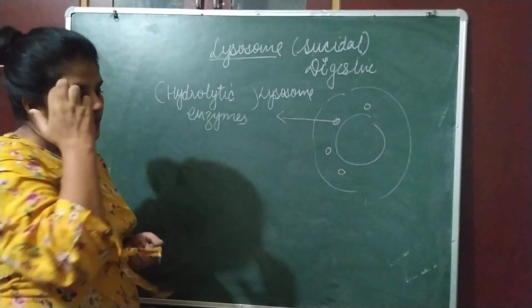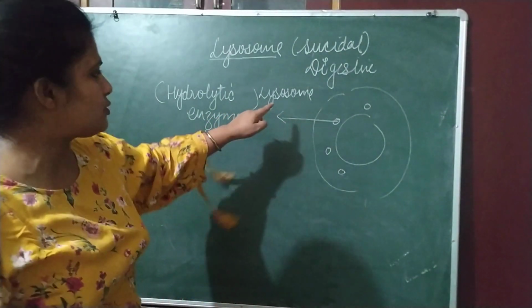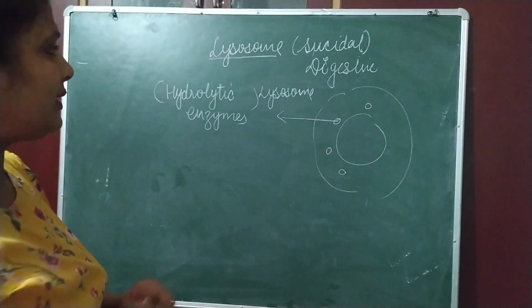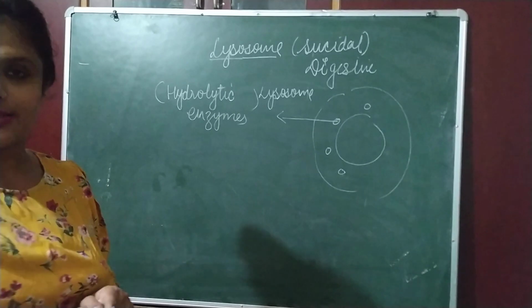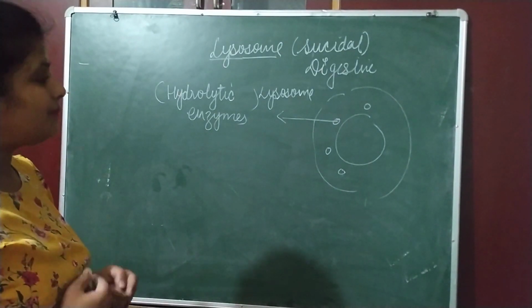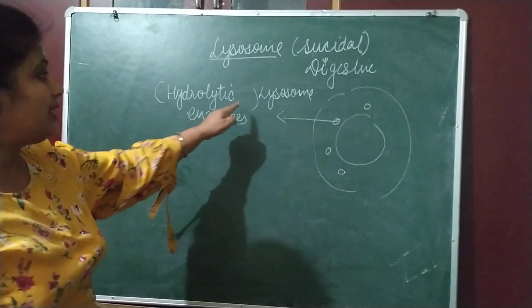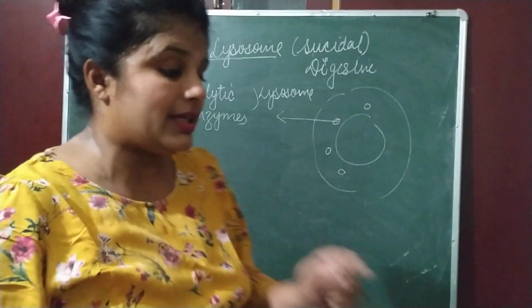Damaged cell means, if the cell becomes old, lysosome will digest it. If the cell is ruptured for any reason, lysosome will digest it. If there is any cell which requires repair, and if the repair is not possible, then lysosome will digest it.